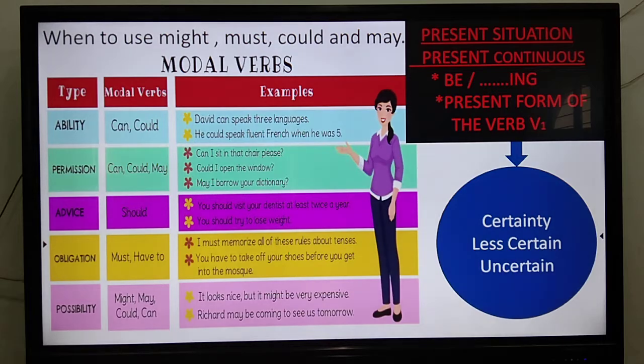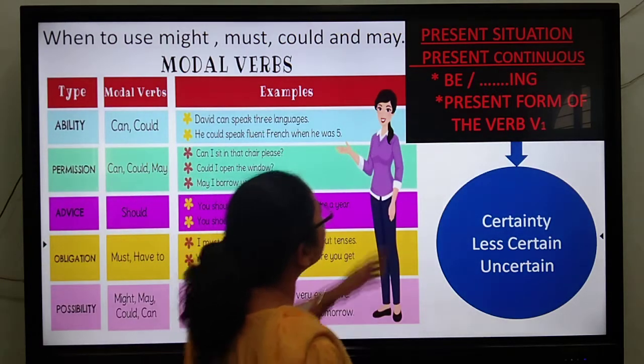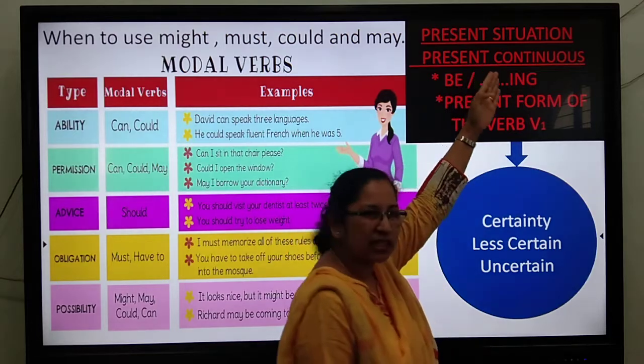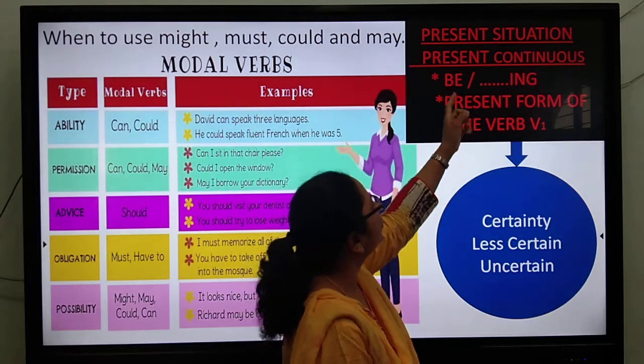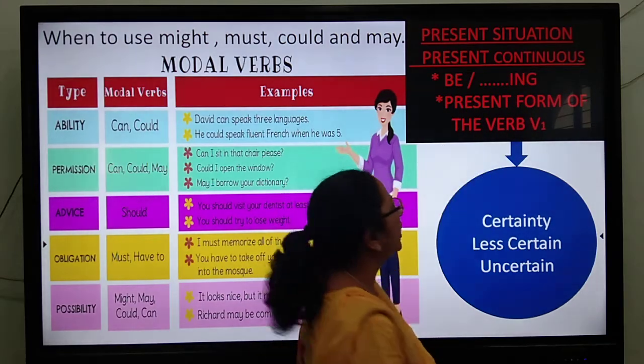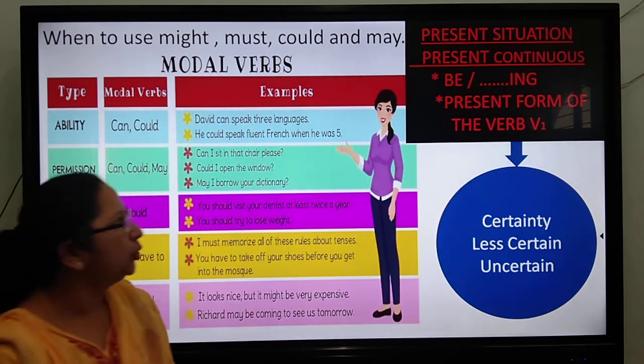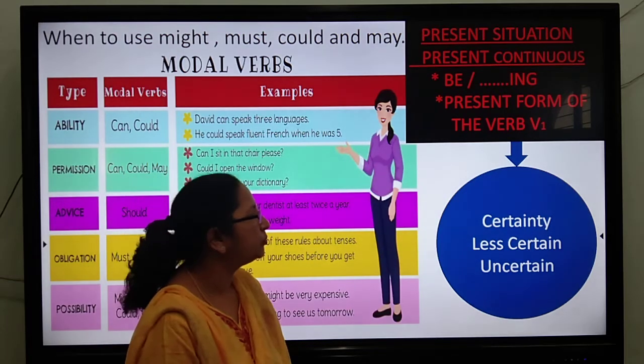Now one of the students had asked me that there is a confusion as to when we should use be and when we should use modal verb plus have plus past participle. Now we need to remember that first of all we have to decide what is the situation. Now if we are talking about present situation, then we write be, or if it is present continuous, we write ing and we use the first form of the verb.